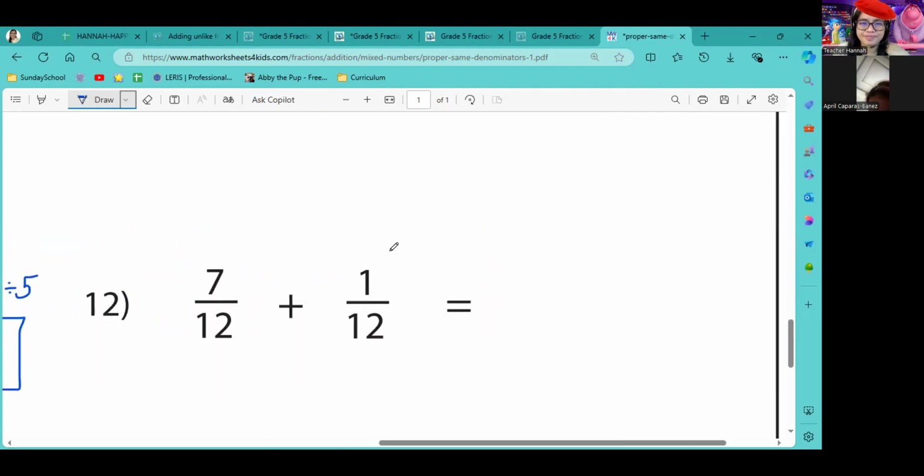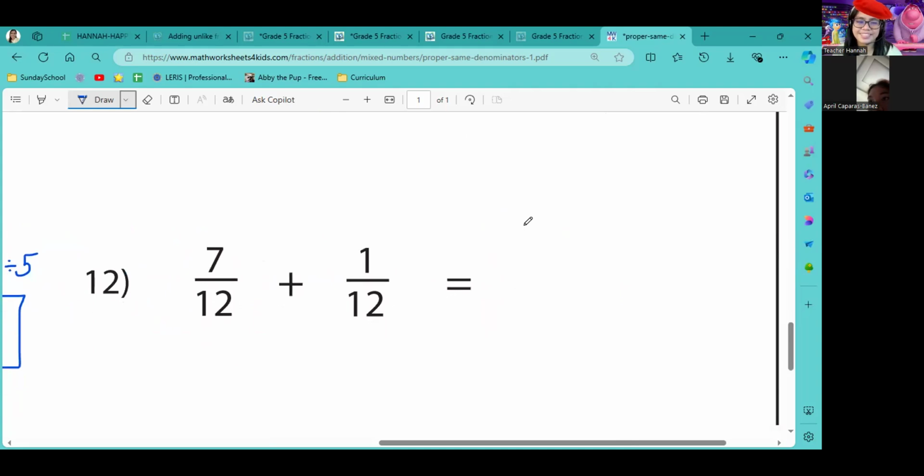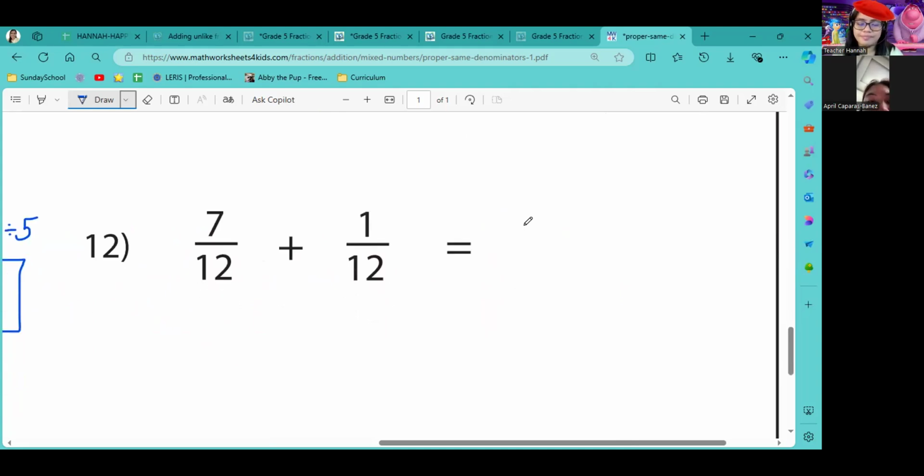Number 12. 8 over 12. Okay, very good. You can still make this into a smaller number. I guess. Yes, you can. You're going to divide it with what? 2. Smaller number muna. Okay, what is 8 divided by 2?